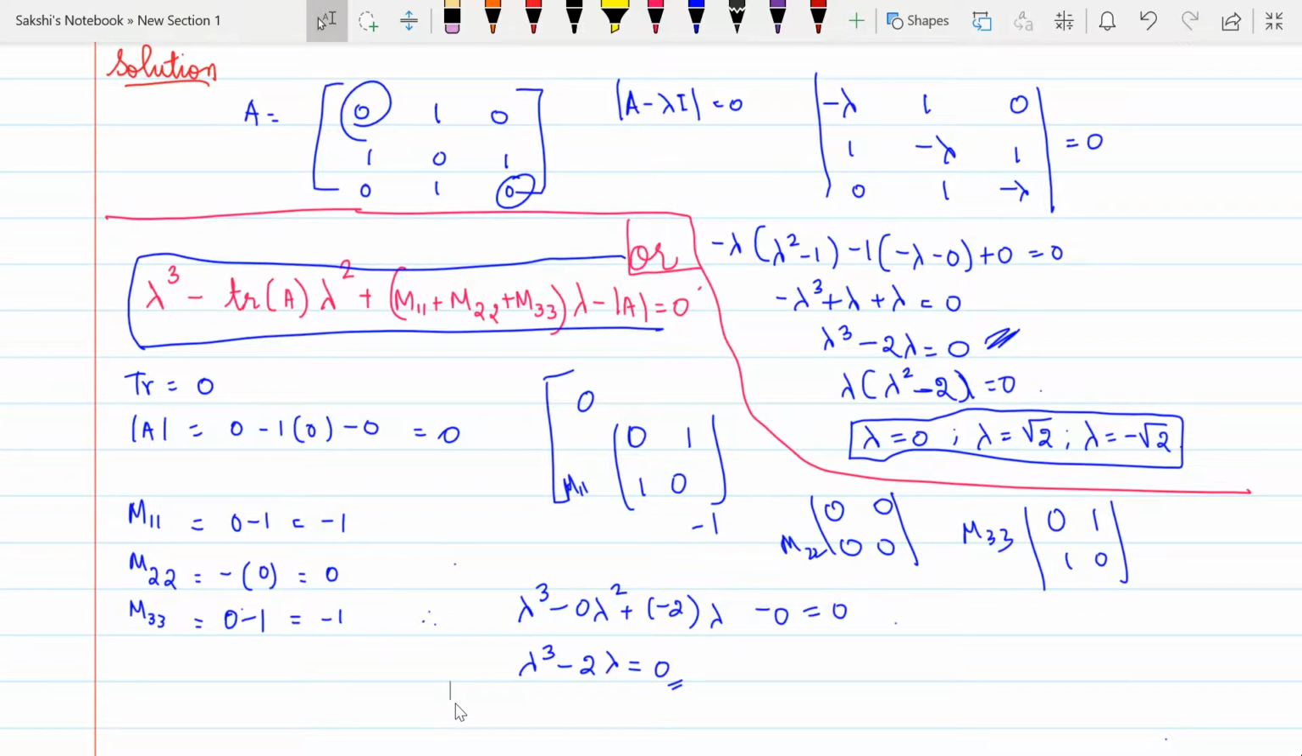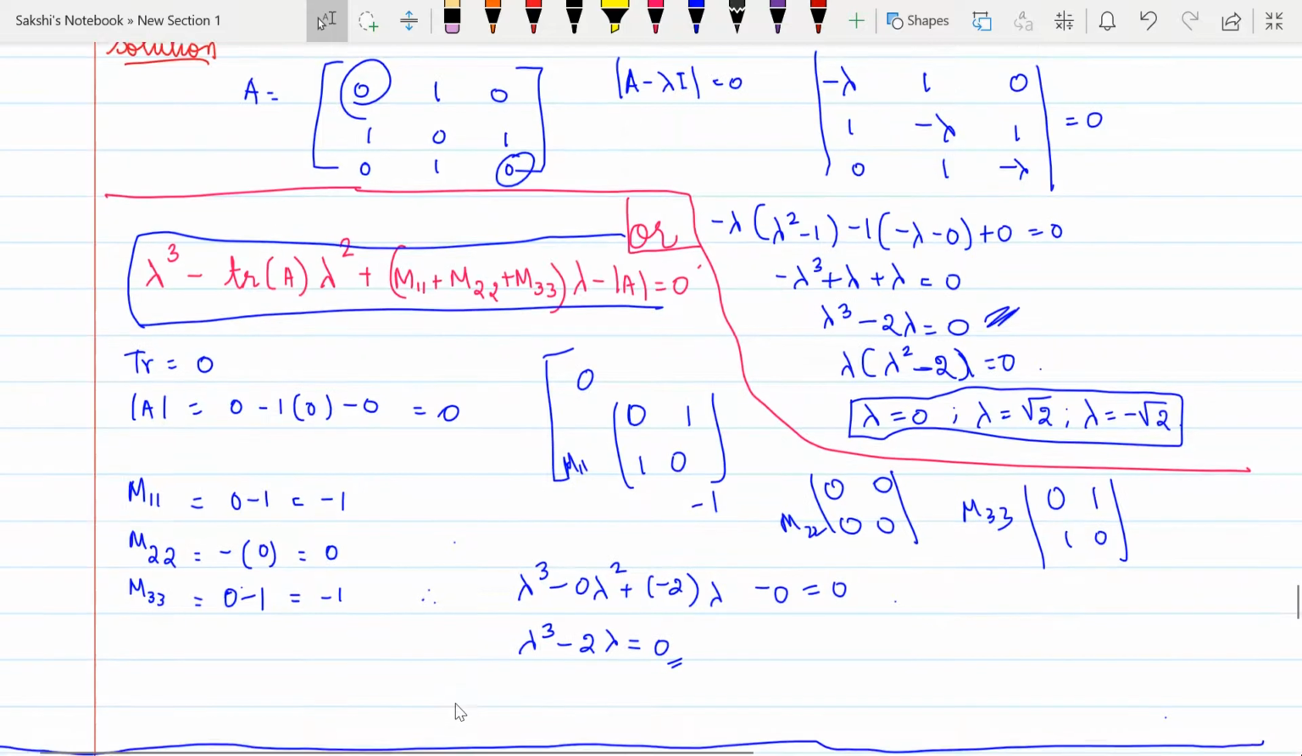Now I'm going to substitute in this particular formula: lambda cube minus 0 plus this sum of the minors gives me minus 2 into lambda, and minus 0 is equal to 0. So you have to remember the formula, the sign where there is negative and where the sign is positive. This will also help you a lot.